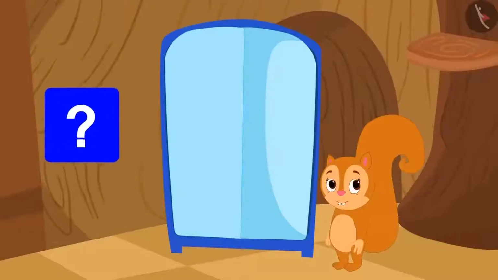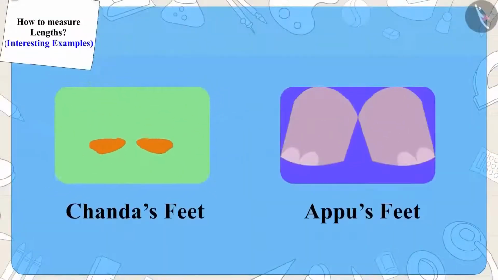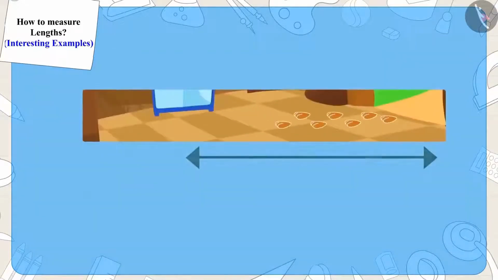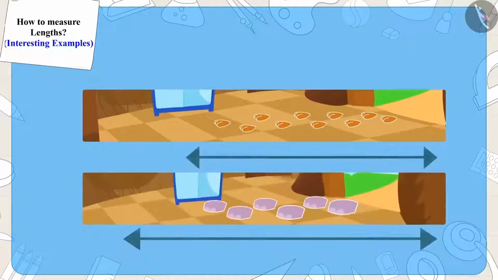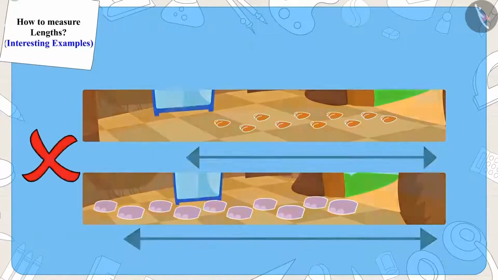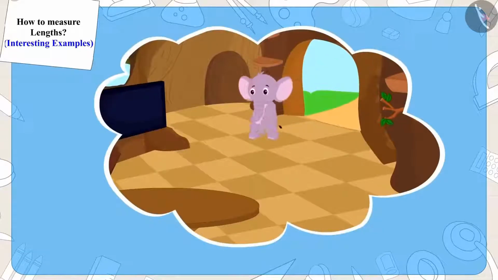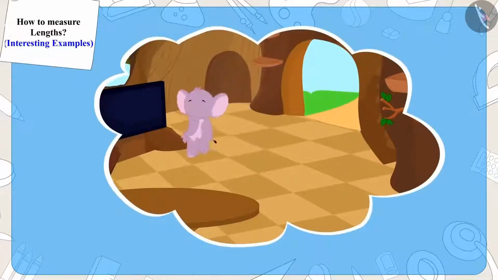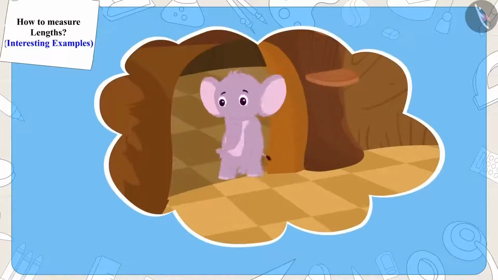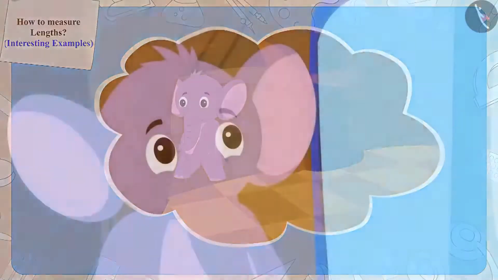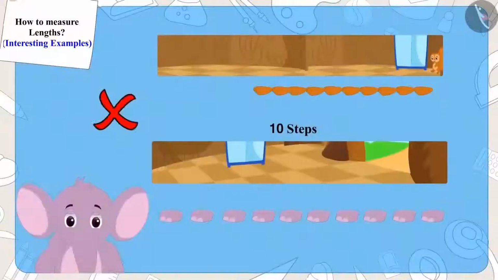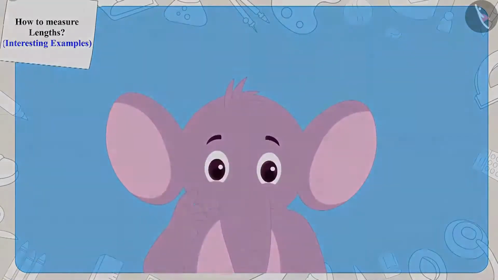Children, can you say why this happened? Actually, Chanda's feet are too small and Appu's feet are too big. This is the reason why the distance measured by Chanda's 10 steps and Appu's 10 steps are not the same. So, when Appu walked 10 steps straight from the door, he reached the other room. Appu understood Chanda's mistake. But how can we correct this mistake? Let us see what Appu says to Chanda.